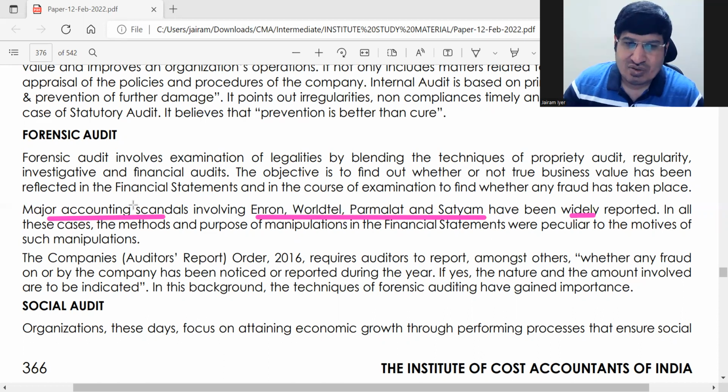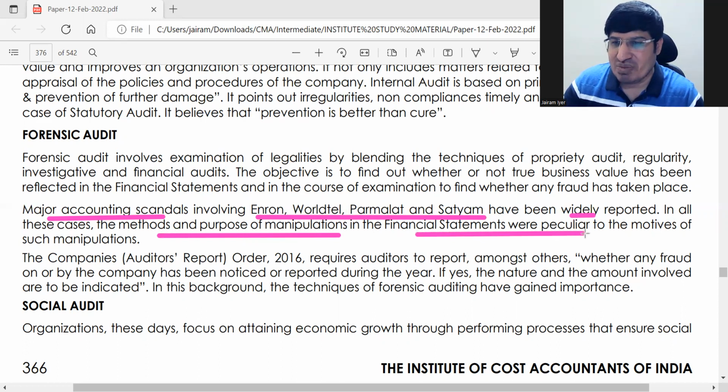So all these major scandals, ये सब स्कैंडल्स में जो हुआ, what they are saying is, had the financial statements been checked properly. In all these cases, methods and purpose of manipulation in the financial statements were peculiar. ठीक है, तो यहाँ पे जो financial statements में there were many manipulations done which was peculiar. ठीक है, so इसको find करने के लिए normal audit procedures would not be enough. इस टाइप की चीजों में, जहां भी little bit if you feel there is something which is amiss here, then you should go for forensic audit to really find out.